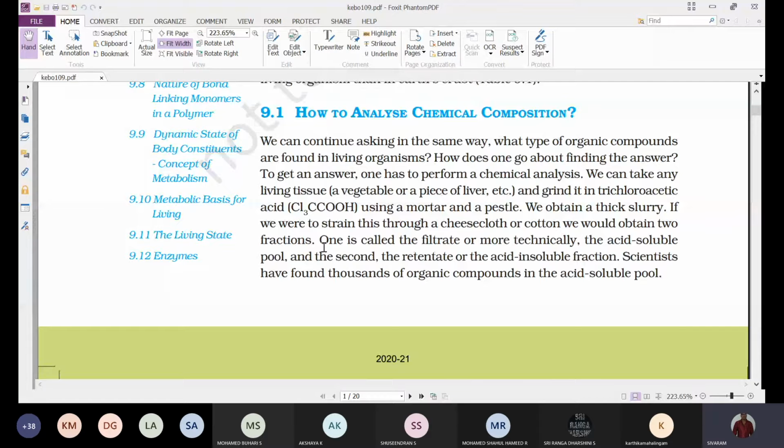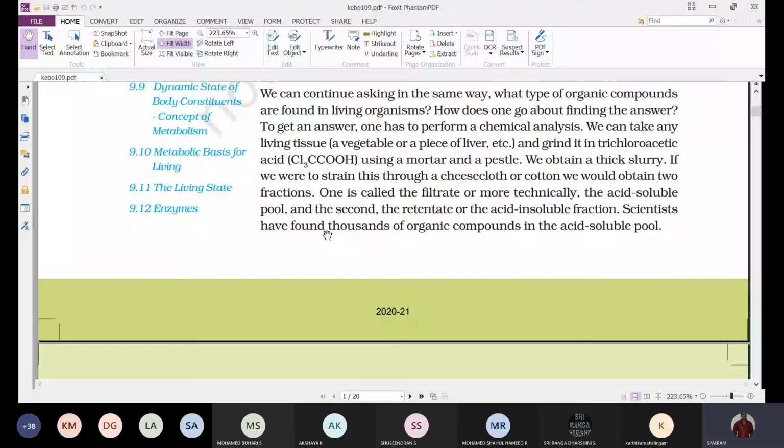And next, when you observe here, scientists have found thousands of organic compounds in the acid soluble pool. When they analyzed the filtrate chemically, they observed that thousands of organic compounds are present in the acid soluble pool. Thousands of different types of chemical compounds are present in the acid pool.